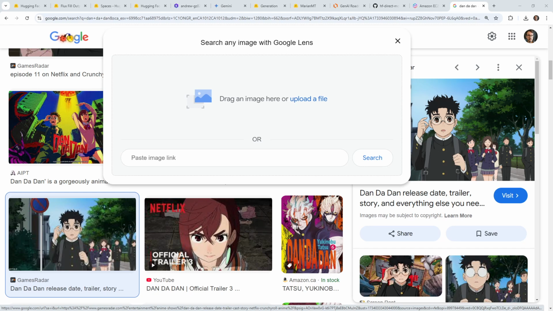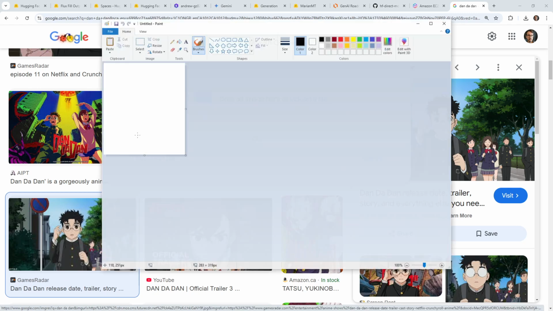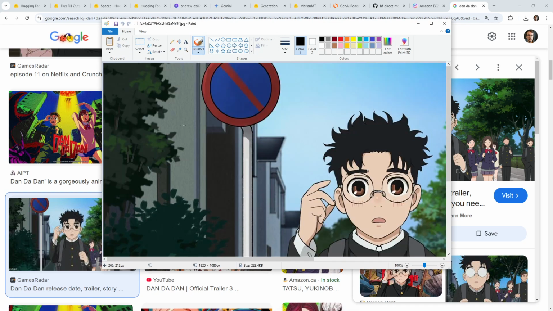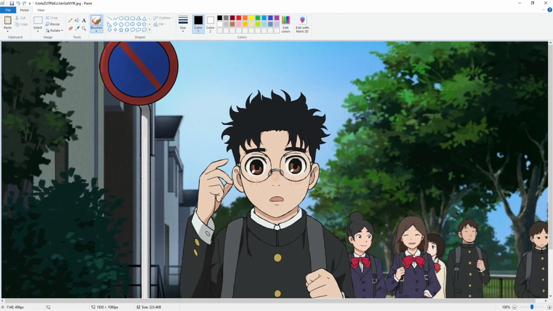If I just find Paint here, open with Paint. Where are you, Paint? There we go. Everyone's favorite app. And we drag that into here. And what I'm going to do is that, whoops, that's not what I meant to do.